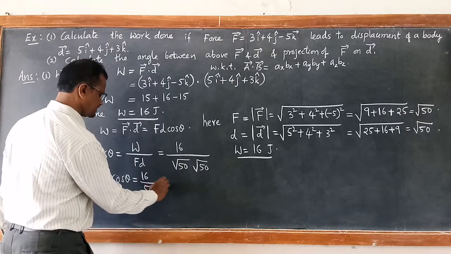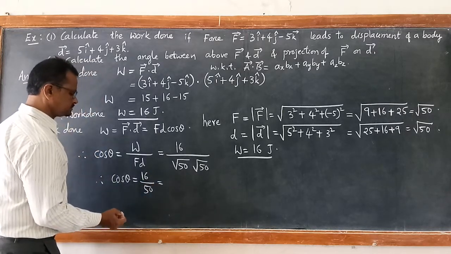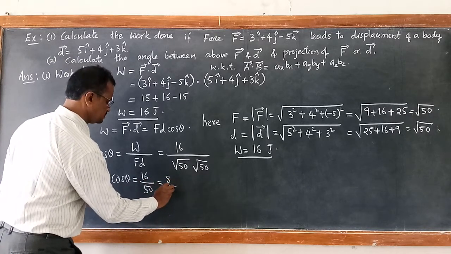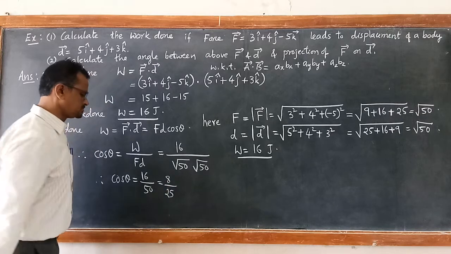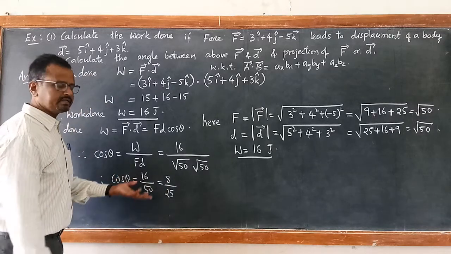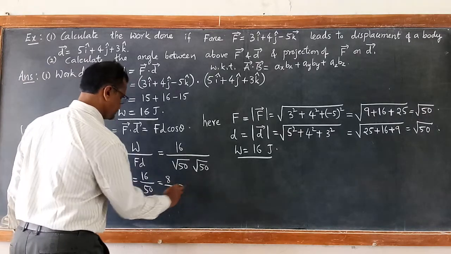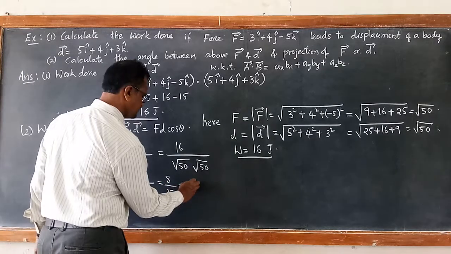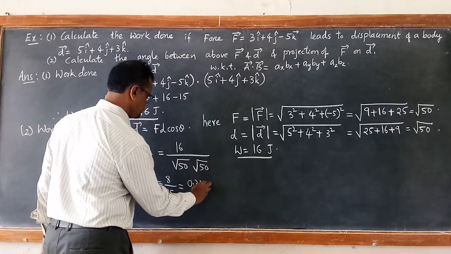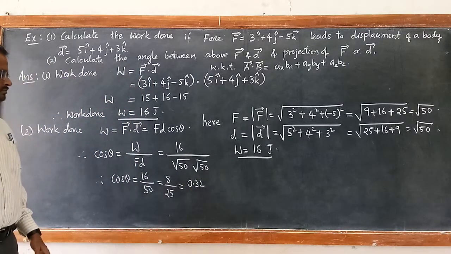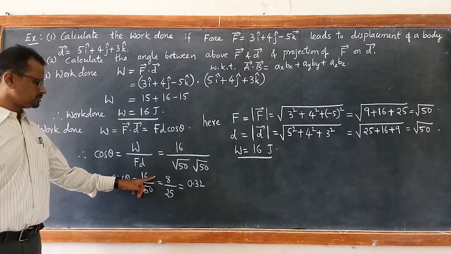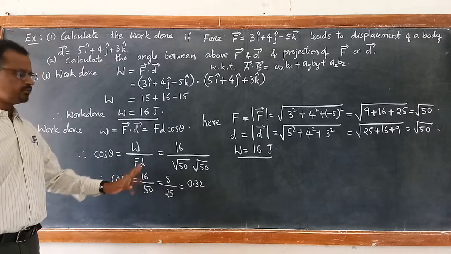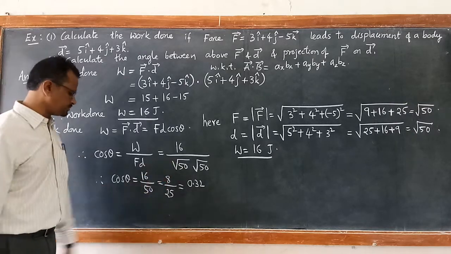16 by 50, if you cancel, 2 8s are 16, 2 25s are 50. Or you can write it directly in the form of a decimal. So if you write 50 as 2 into 25, 16 as 2 into 8, it becomes 0.32. 16 2s are 32, 50 2s are 100. So 32 by 100 becomes 0.32.